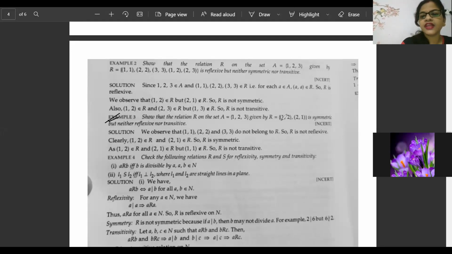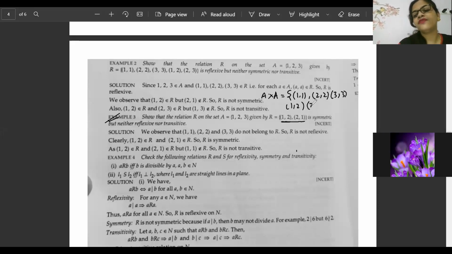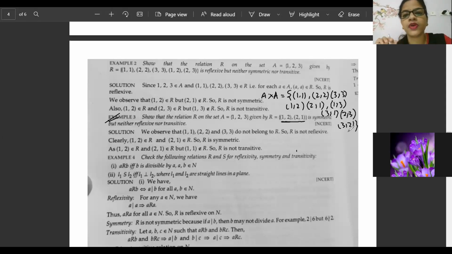Here it is given that A is a set. So definitely when A is a set, then A cross A will have 9 elements. So it will have (1, 1), (2, 2), (3, 3), also (1, 2), (2, 1), (1, 3), (3, 1), and also (2, 3), (3, 2). Like that, total 9 elements are present inside the Cartesian product.